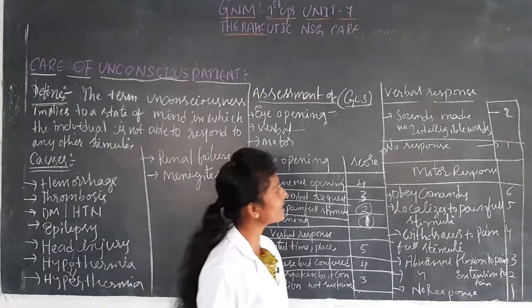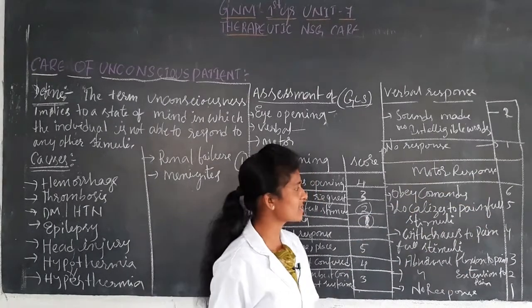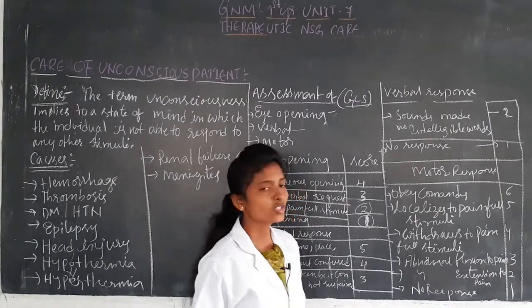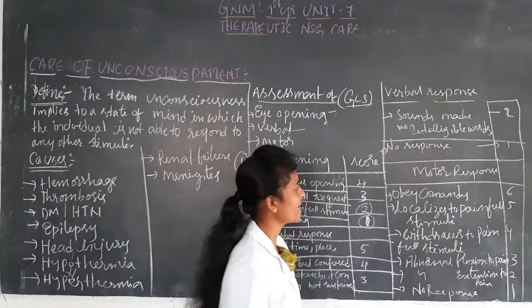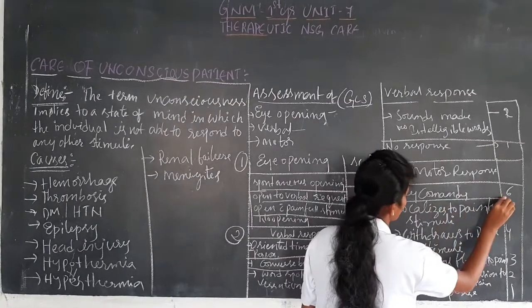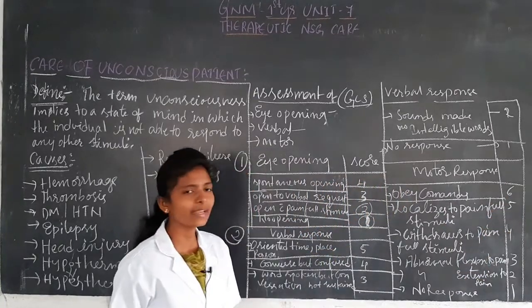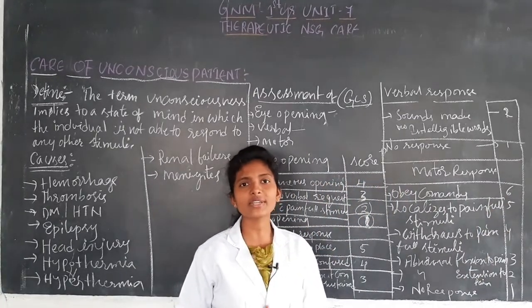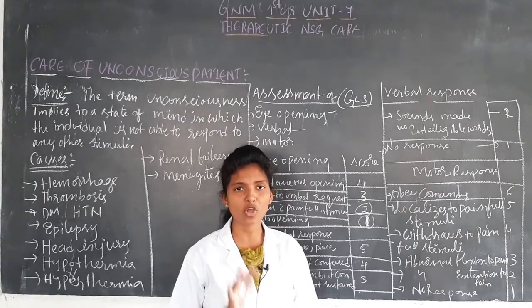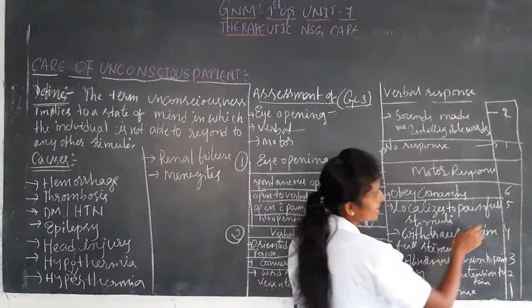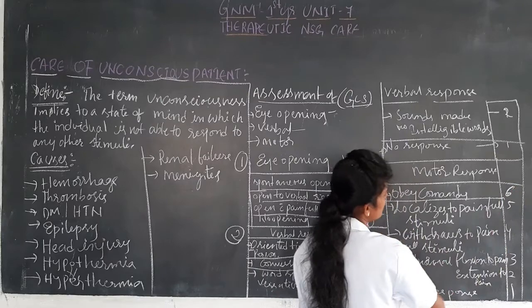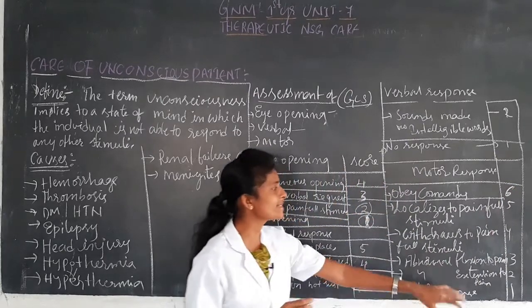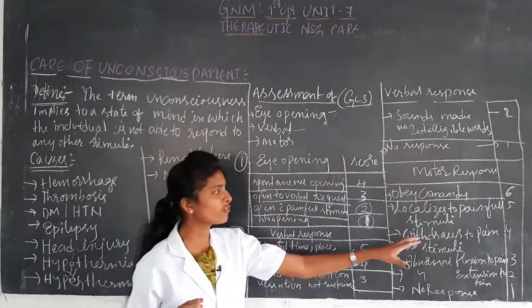And next thing is motor response. Here it is whether the patient obeys commands or not. Whenever we tell the patient something, whether the patient obeys the commands or not. And if it obeys, then the score is 6. And next thing is localized to painful stimuli.